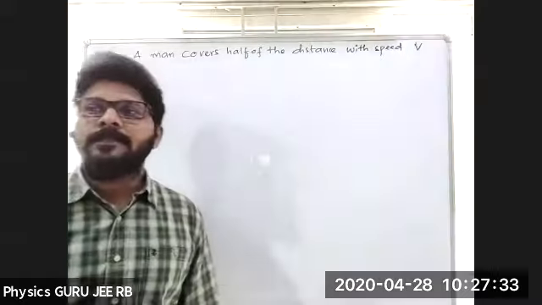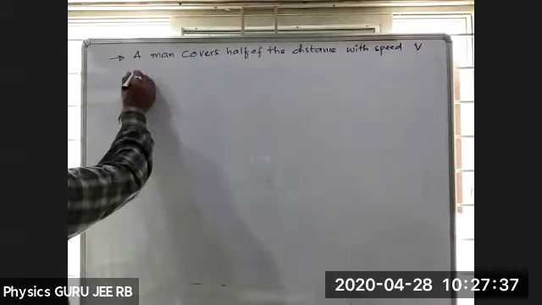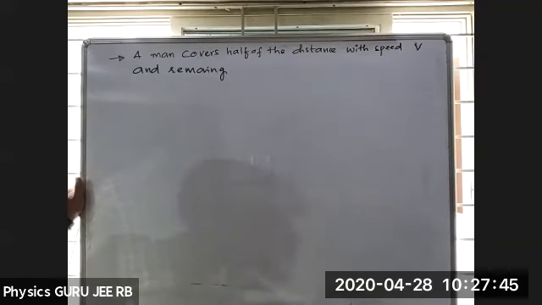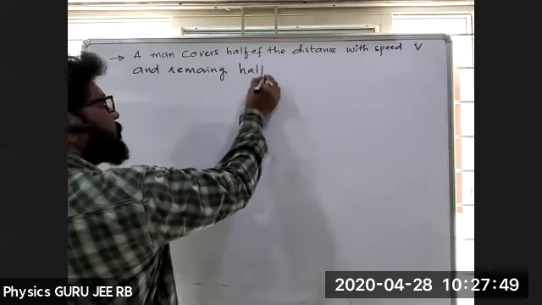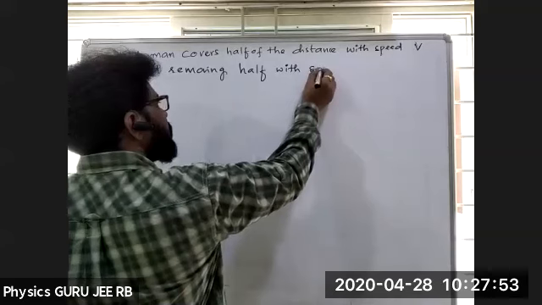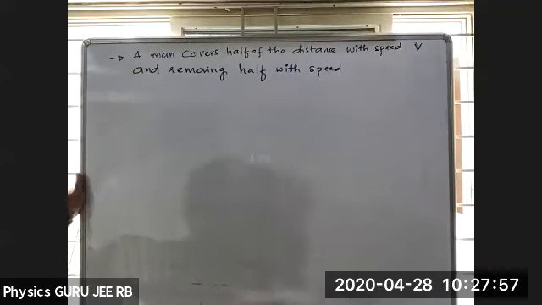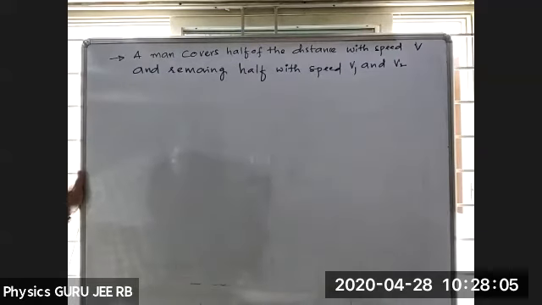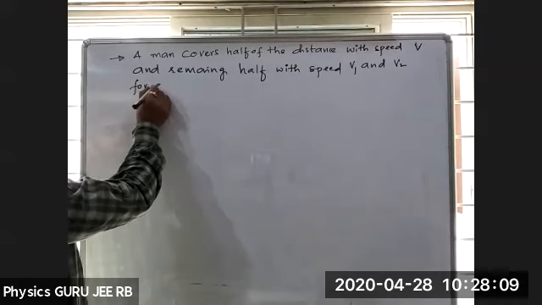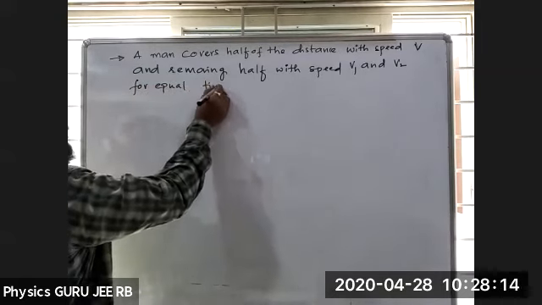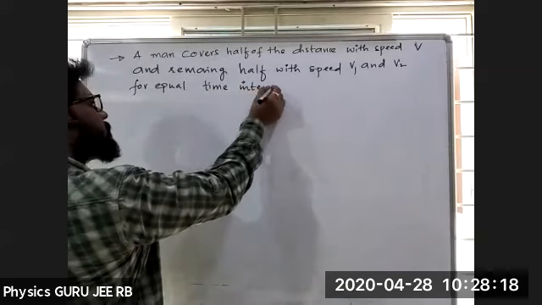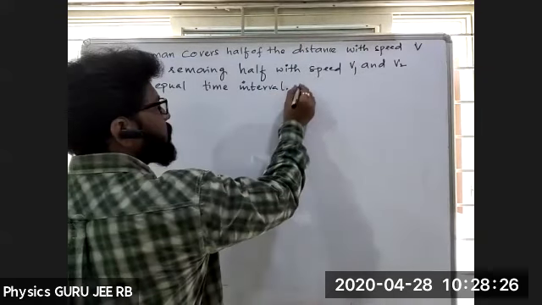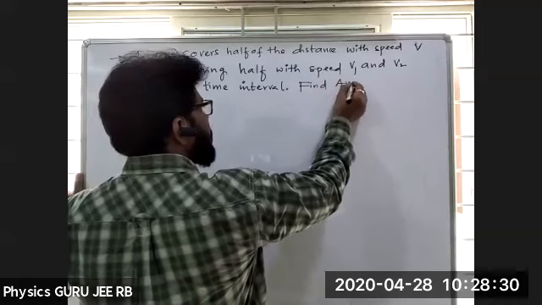A man covers half of the distance with the speed v, and the remaining half with the speeds v1 and v2 for equal time intervals. Find the average speed.